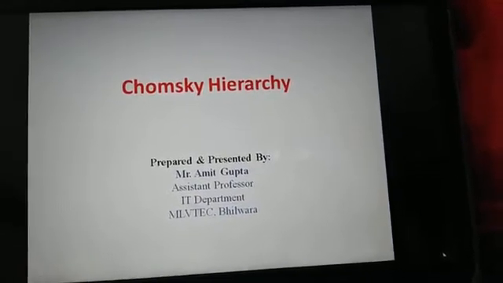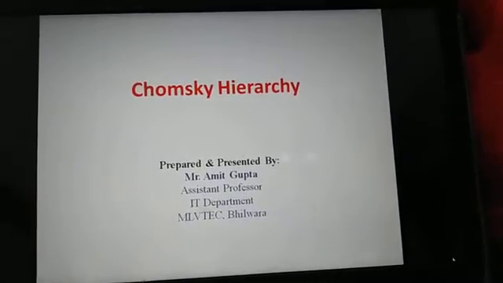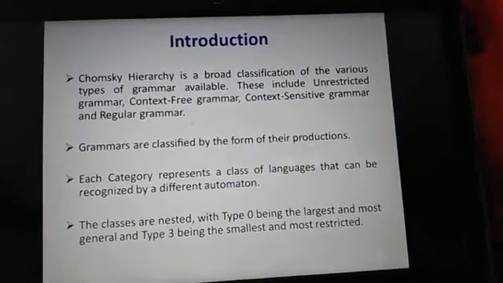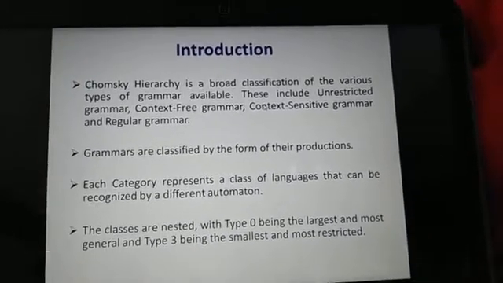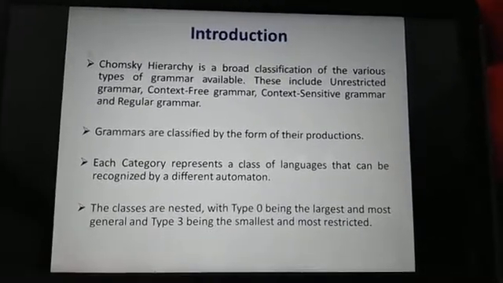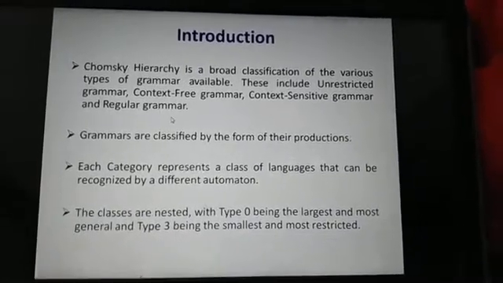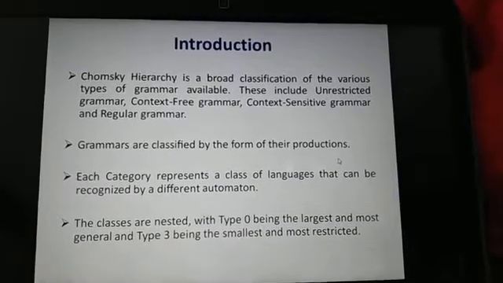Hello students, in this video lecture we are going to discuss a very important topic of theory of computation, that is Chomsky hierarchy. Now, a Chomsky hierarchy is a broad classification of the various types of grammars available. These include unrestricted grammar, context-free grammar, context-sensitive grammar and regular grammar. Grammars are classified by the form of their productions.